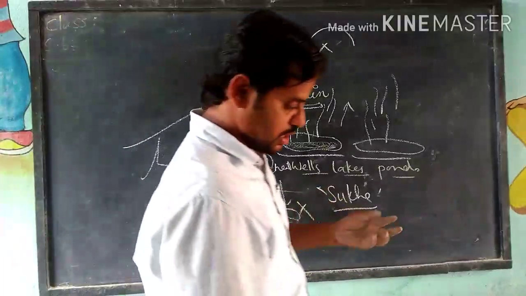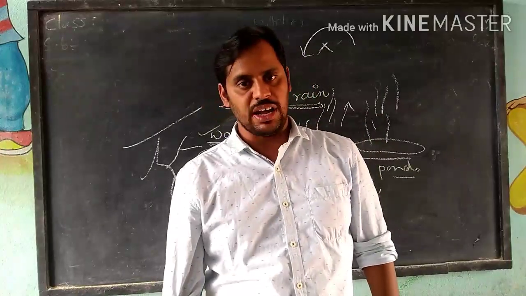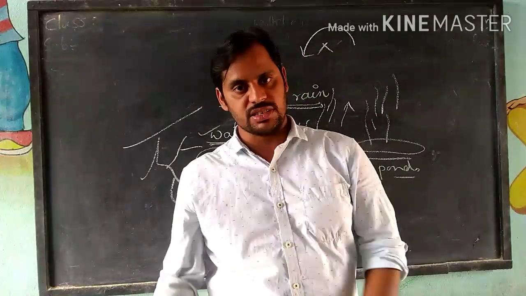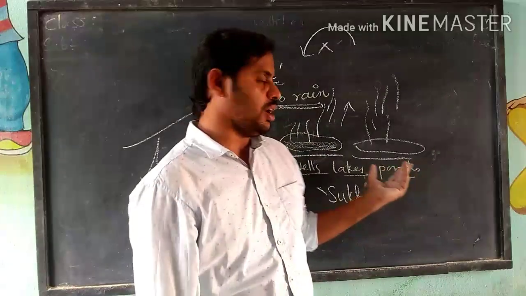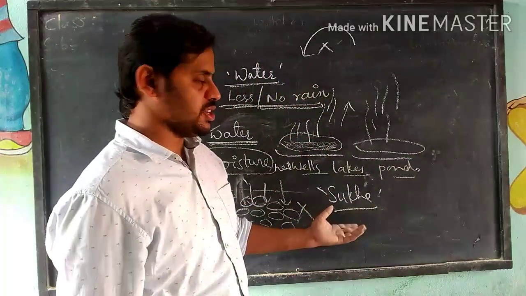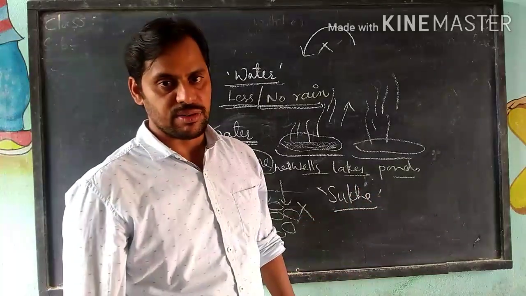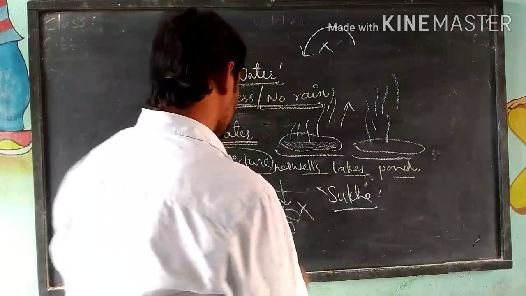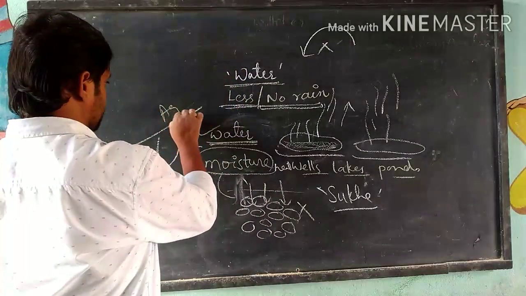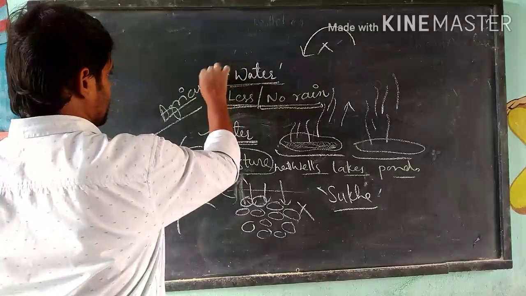When there is no moisture, even if you sow good quality seed, it is unable to give you a plant. Why? Because the soil is not supporting. There is no water, there is no moisture in it. When there is no water, no moisture, how could a plant grow? It is unable to grow, and ultimately it dies. Right? So here, it is showing a major effect on agriculture.